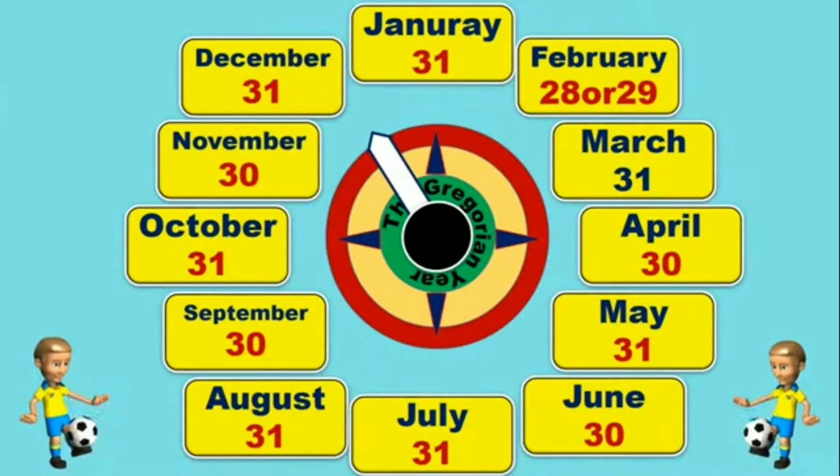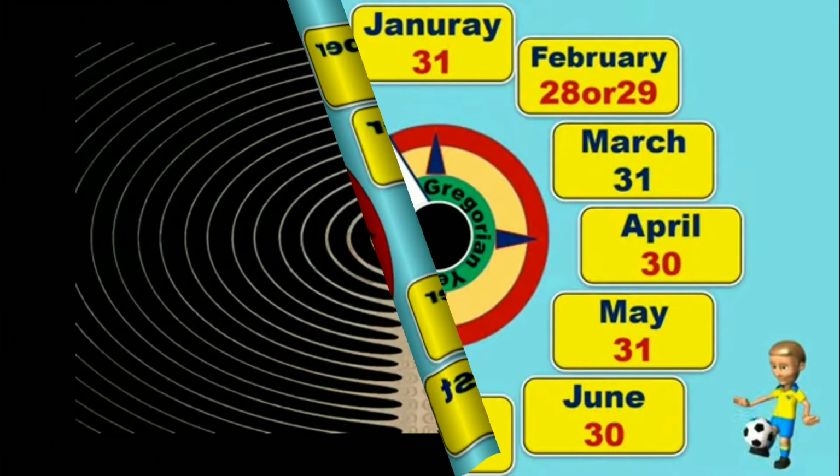January has 31 days. February has 28 or 29 days. March has 31 days. April has 30 days. May has 31 days. June has 30 days. July has 31 days. August has 31 days. September has 30 days. October has 31 days, November has 30 days, and December has 31 days.